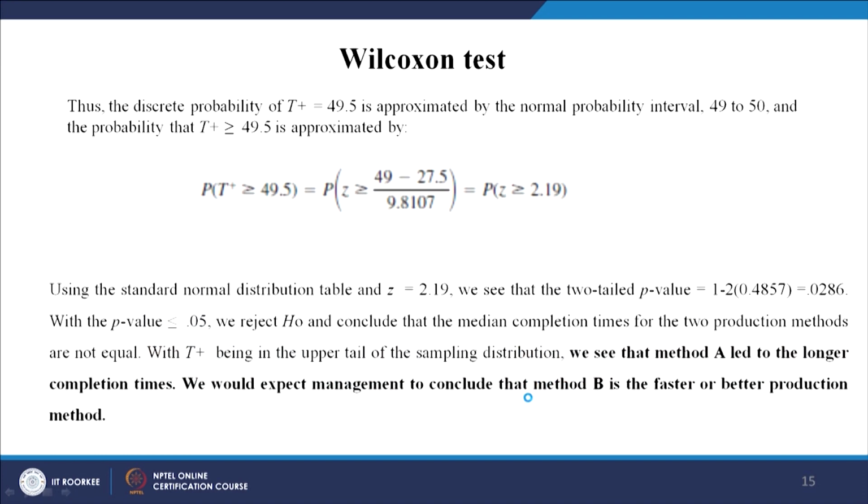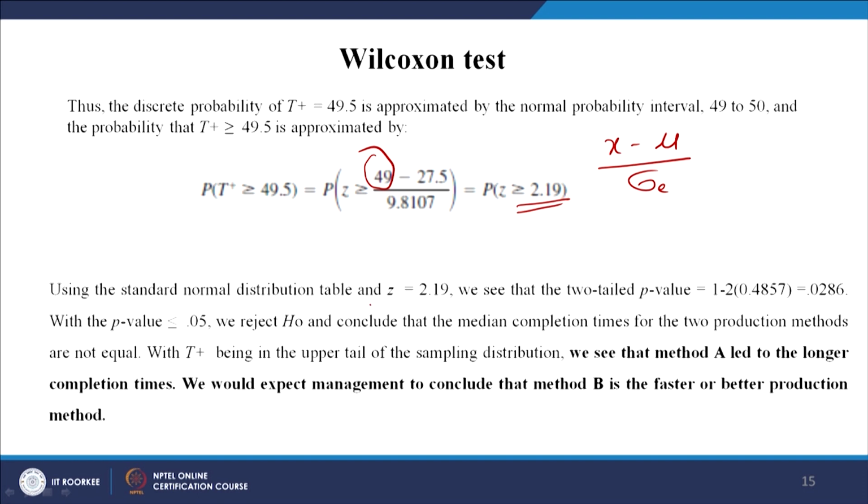Now taking these two values, we can calculate. The discrete probability at T equal to 49.5 is approximated by the normal probability interval 49 to 50, that means it lies between 49 and 50. So we are calculating the z here: z is greater than or equal to, taking the lower approximation value of 49, 49 minus 27.5. This is as good as x minus mu divided by the standard error, right. This comes to z greater than or equal to somewhere around 2.19.